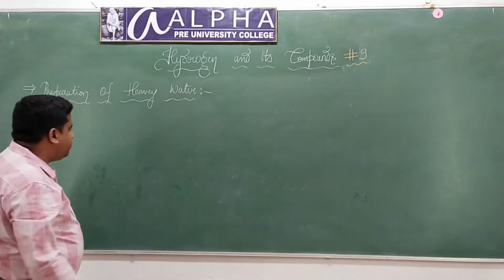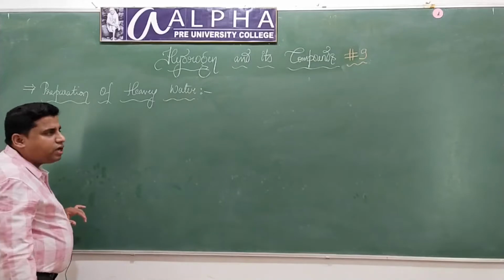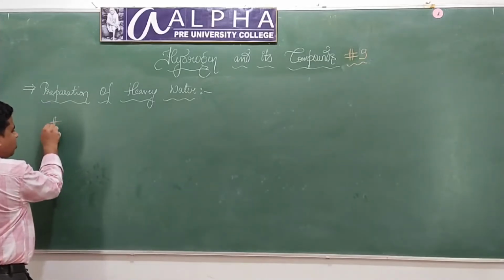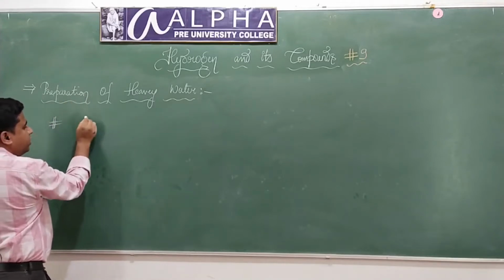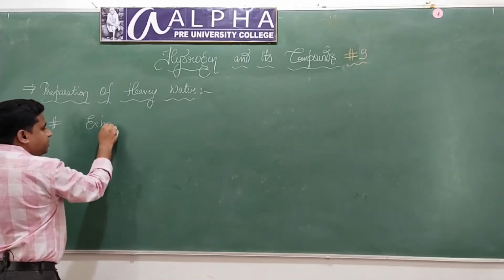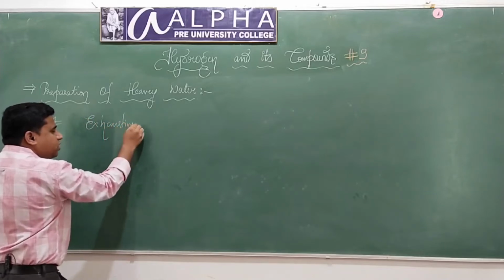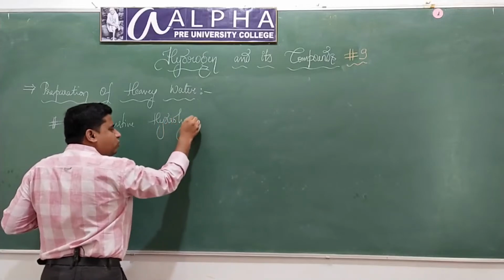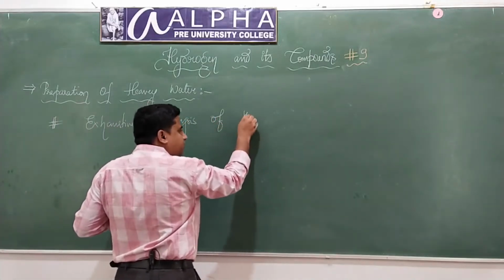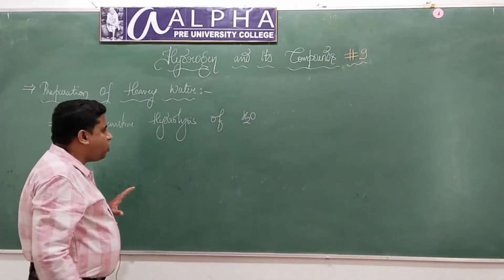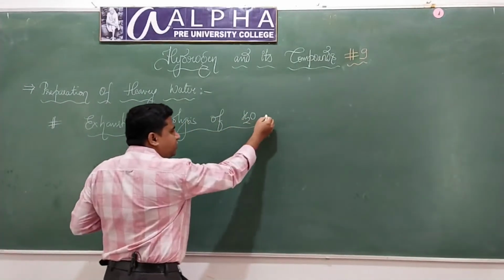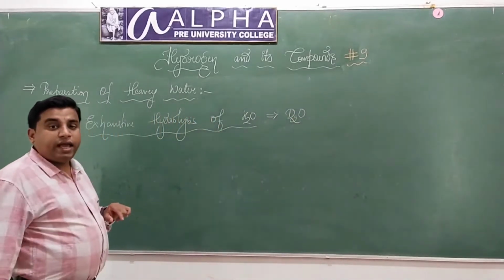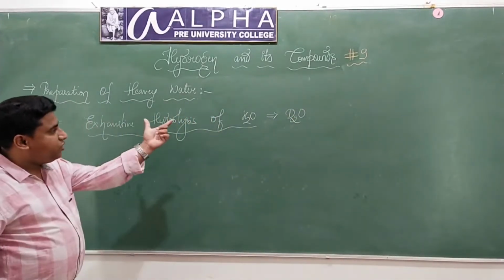Only one method we have under the preparation of heavy water, that is called prolonged or exhaustive hydrolysis of water, normal water. Exhaustive hydrolysis of water will give rise to heavy water. Will give rise to what? Heavy water.